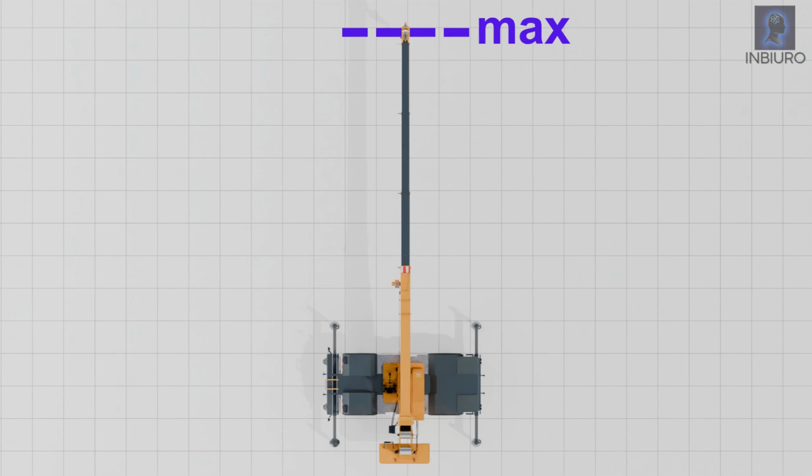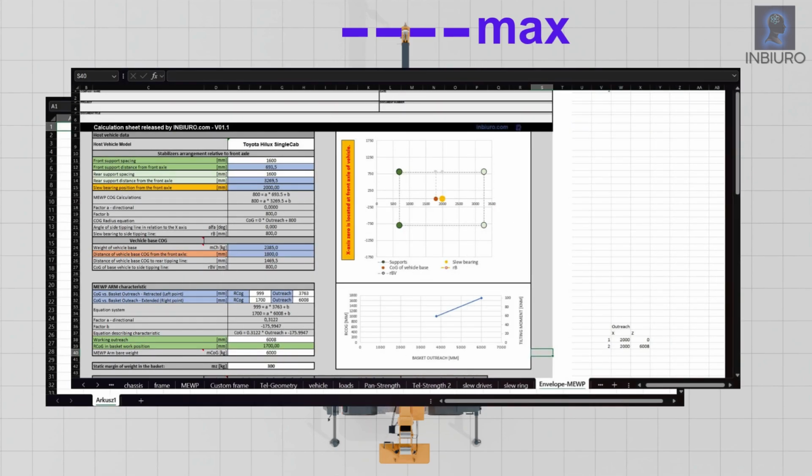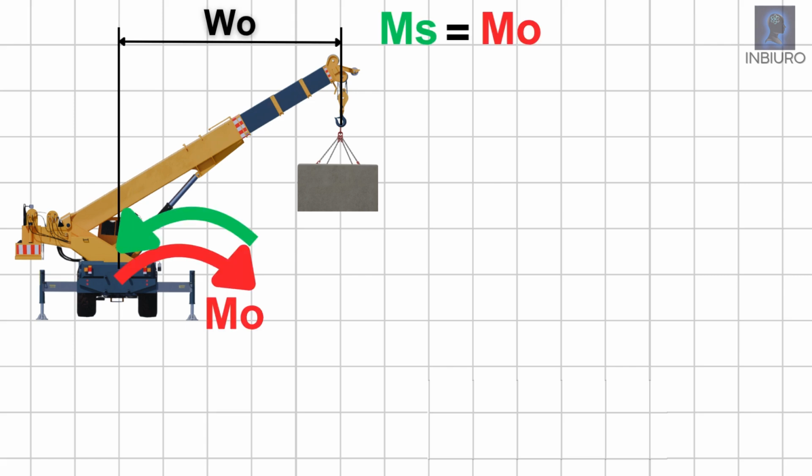How do we use them in practice to predict the maximum outreach of the machine before it is built? You can build your Excel calculation or use the one created by InBeuro. What you are looking for is the outreach at which the overturning moment equals the straightening moment. The straightening moment is constant, because both center of gravity of chassis and axial force on the bearing stay at constant distance from the tipping line.